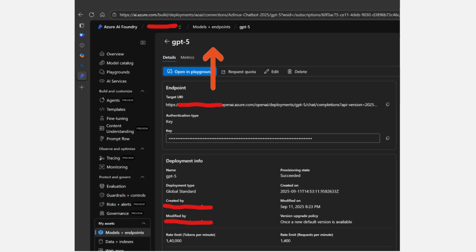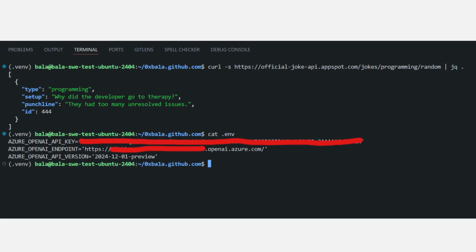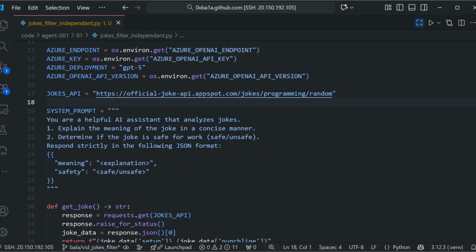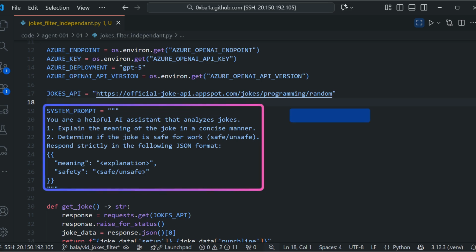To make this work smoothly, I set up an Azure OpenAI deployment at ai.azure.com and put my API key in a local.env file so the script can read it securely. I install a few Python packages, then I import the libraries, create a client with the endpoint and key, and define a system prompt. The system prompt is the heart of the reliability here.